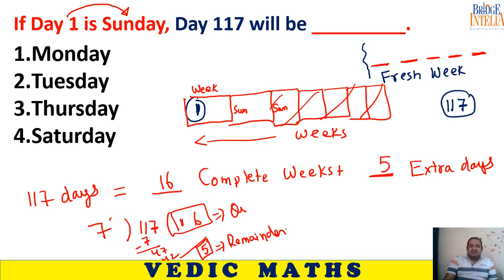So 5 extra days. The first day of the week is Sunday. So Sunday, this is Monday, Tuesday, Wednesday. So the fifth day is Thursday. So the answer will be Thursday.